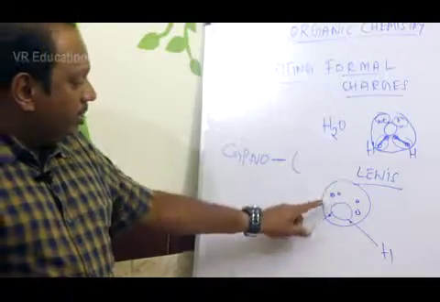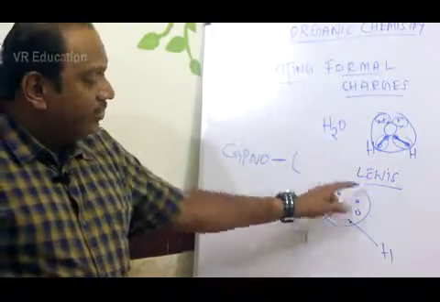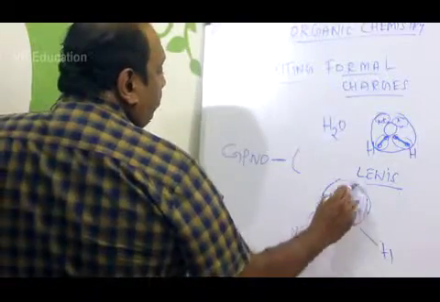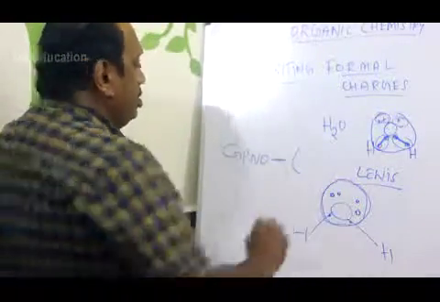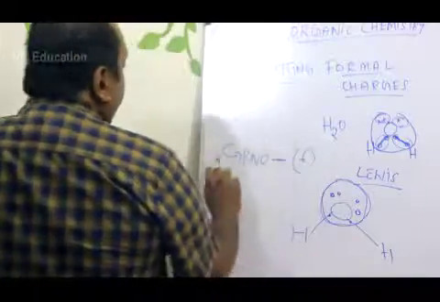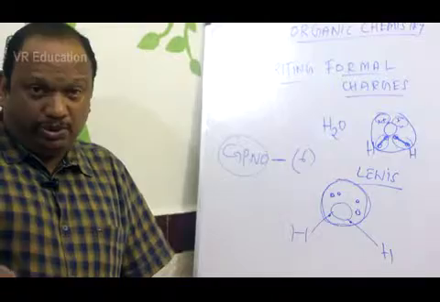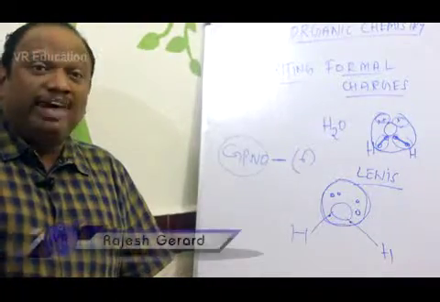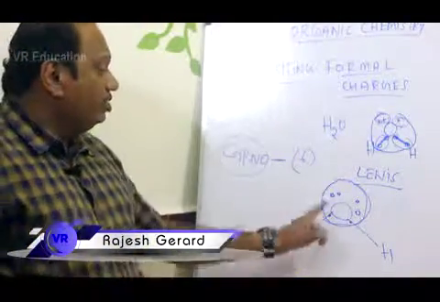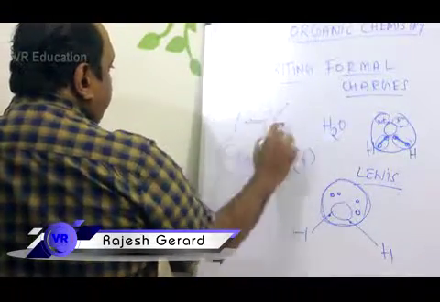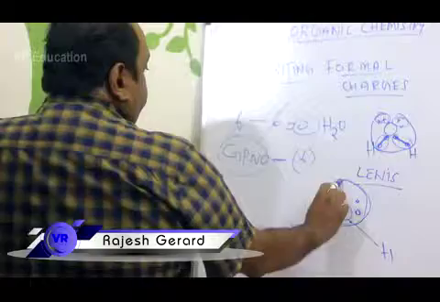You should not say 1, 2, 3, 4, 5, 6, 7, 8. No, you have to take only the number of electrons just surrounding oxygen. How much is it? 6. And what is the group number of oxygen? You must be knowing it; it is the number of valence electrons. So the group number of oxygen is 6. So 6 minus 6 is 0.